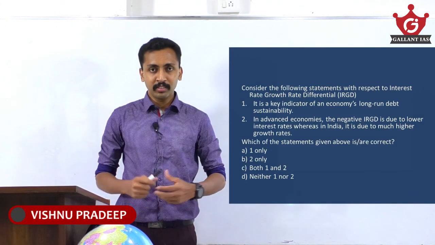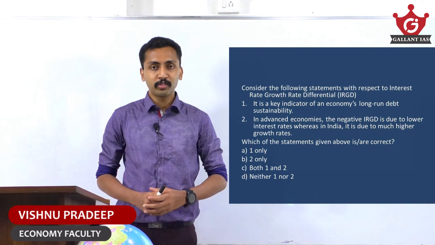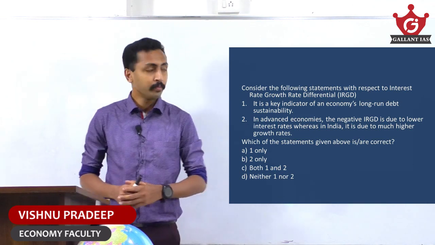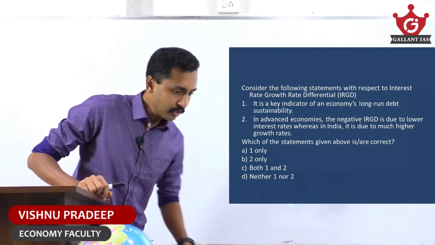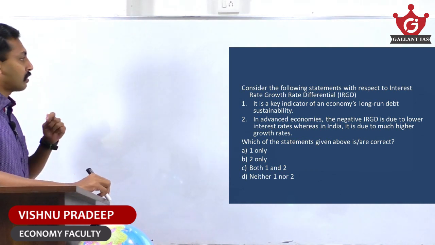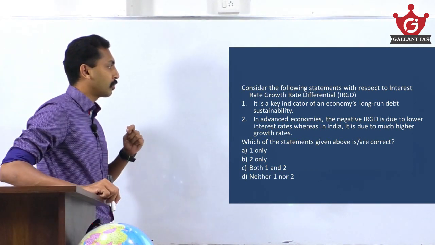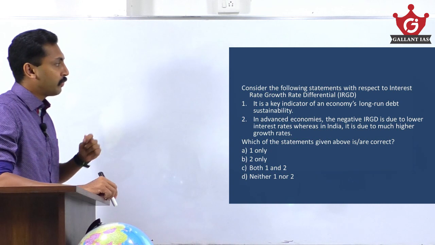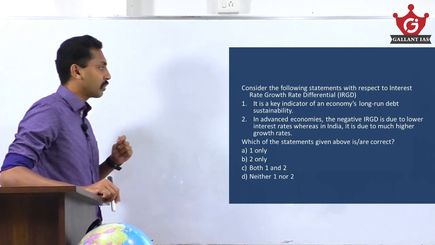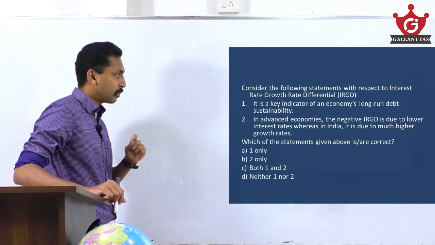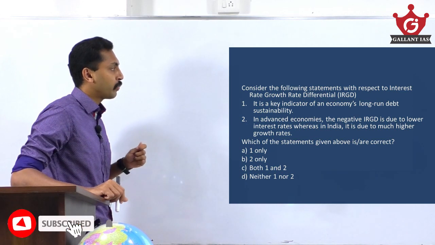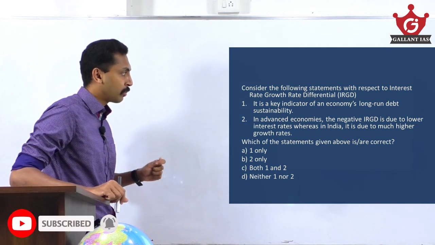Let's go 120 plus. Here we're going to discuss two probable questions for your prelims 2021. So the first question is related with IRGD, that is interest rate growth rate differential. Consider the following statements with respect to interest rate growth rate differential. First statement, it is a key indicator of an economy's long run debt sustainability.